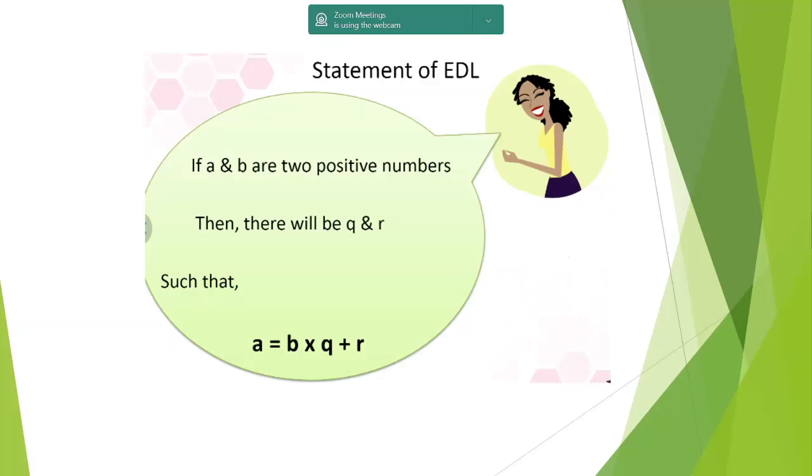So this is what we were talking about. This is what Amoka was also talking about. This is the statement of EDL, meaning Euclid division algorithm. So if A and B are two positive numbers, then there will be a quotient Q and a remainder R such that your dividend is divisor into quotient plus the remainder. Write it on the top of the notebook, very bold and clear, all of you. Please write this down. Dividend is equal to divisor into quotient plus the remainder, because we'll be continuously utilizing this.